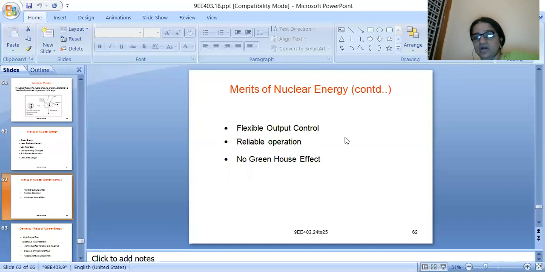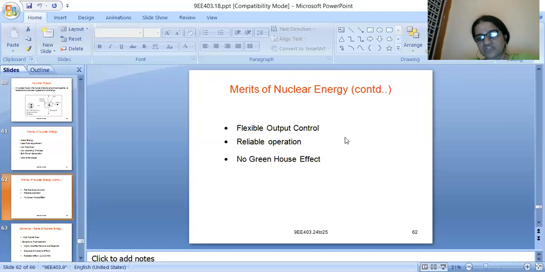Next is no greenhouse effect. Greenhouse effect also is not there. Why? Because you are not performing combustion here. As we are not performing combustion, there is no greenhouse effect. If we take a thermal power plant, in the boiler furnace we will undergo combustion, drawing air from the outside with draught fans.